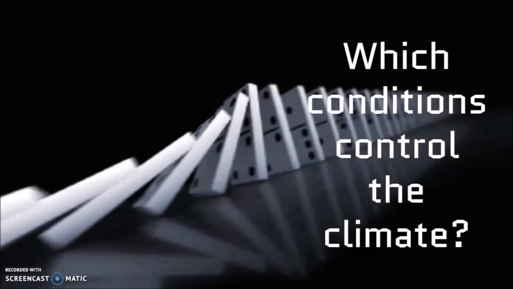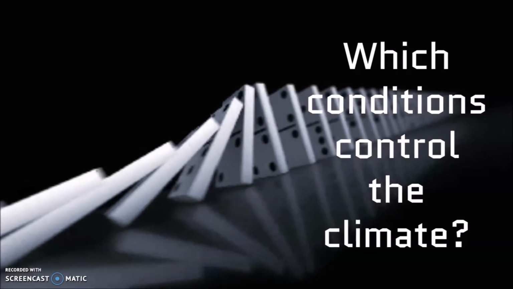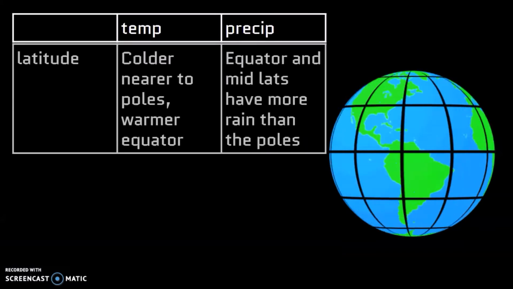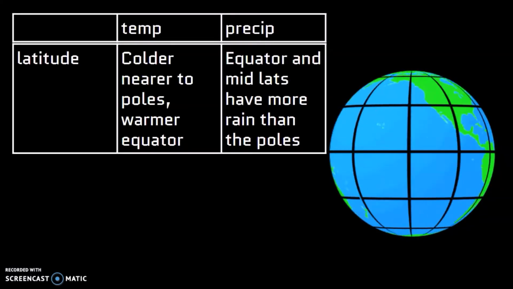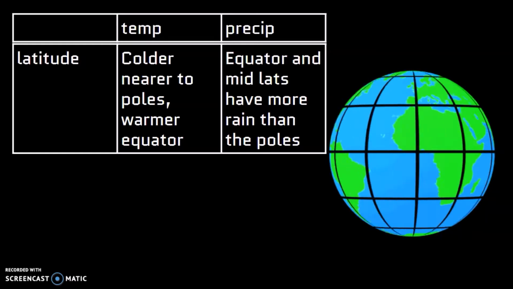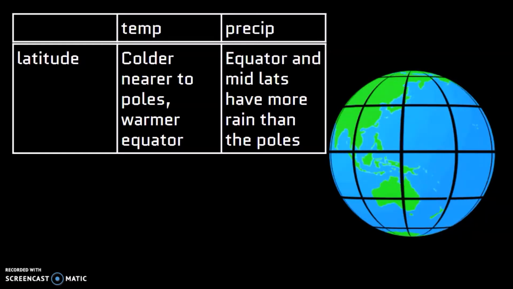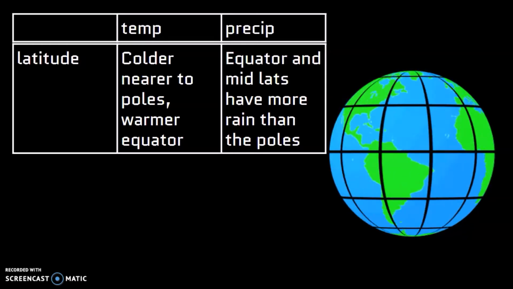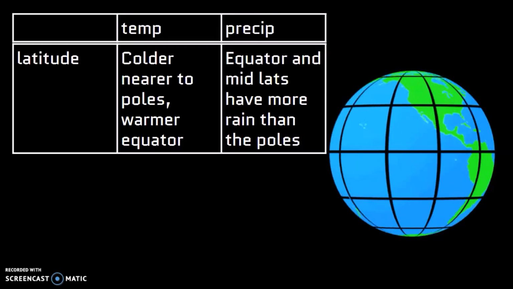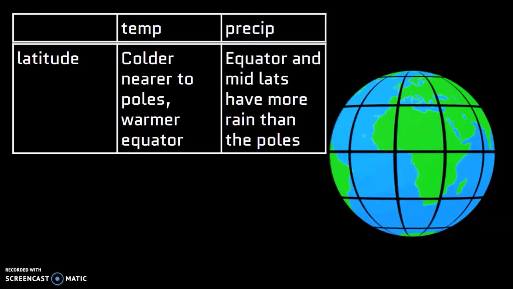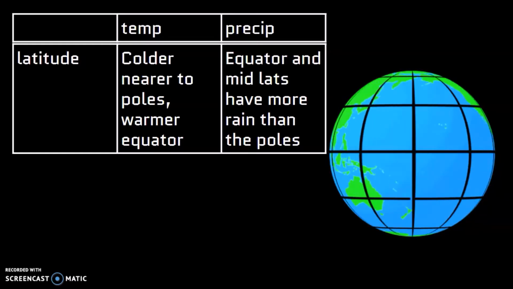So what controls the climate, that controls temperature and precipitation? The first thing is latitude, where you are located on the Earth. The higher you go towards the northern or southern poles, the colder it's going to be. As opposed to closer to the equator, it's going to be warmer because the sun's rays hit stronger there. Also near the equator, you're going to have more precipitation, and in the mid-latitudes, than you will have at the poles.